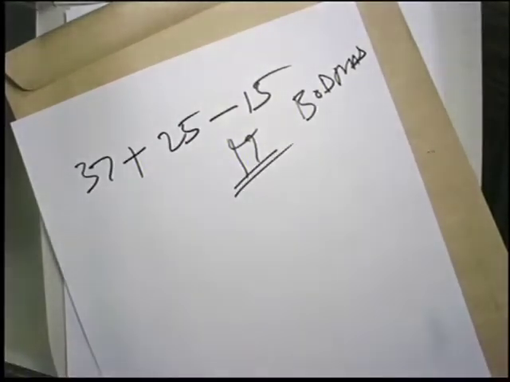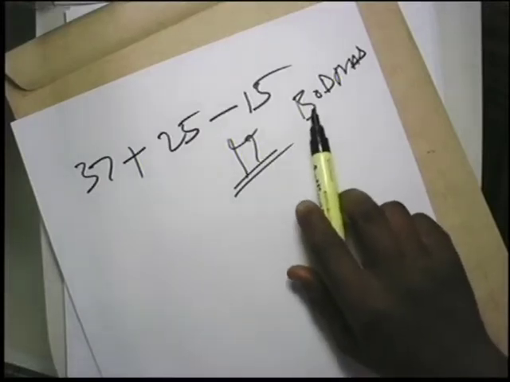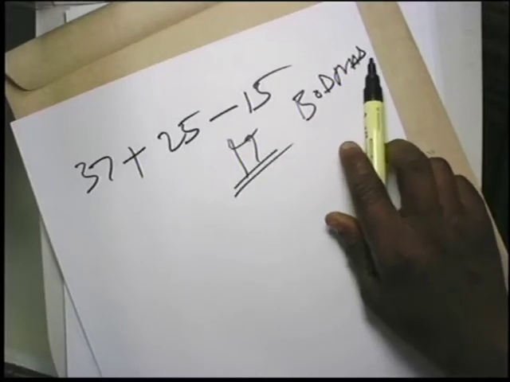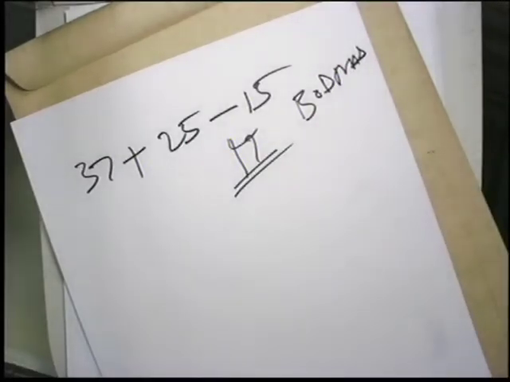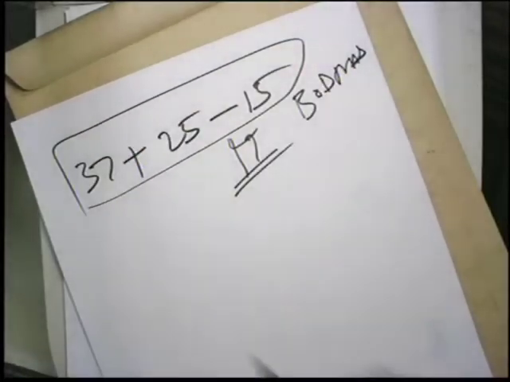But let us do it properly. Let us look at it. Which one are we going to do first? Brackets, division, multiplication, addition, and subtraction. Fortunately for us, this goes with the concept, it goes with the formula, so we can add before we subtract. But let us look at one like this.